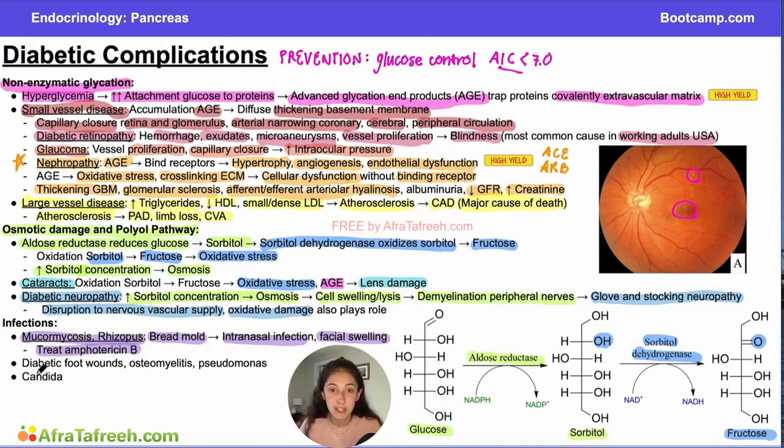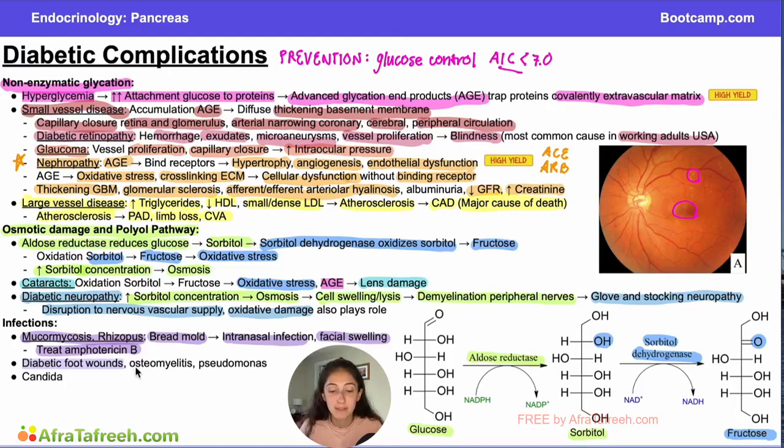Other important infections to be aware of with diabetes are these diabetic foot wounds. And the cause of diabetic foot wounds is multifactorial. Certainly patients with diabetic neuropathy who can't really feel their feet are at a higher risk for getting a foot wound that they don't realize is there and then not treating it for a while. Additionally, because they have all of these pathways going on that we've talked about, like non-enzymatic glycation, poor vascularization, etc., that is going to lead to delayed wound healing. So it's kind of a spiral effect of you get the wound, you don't know you have the wound, and then you're unable to heal the wound really well.